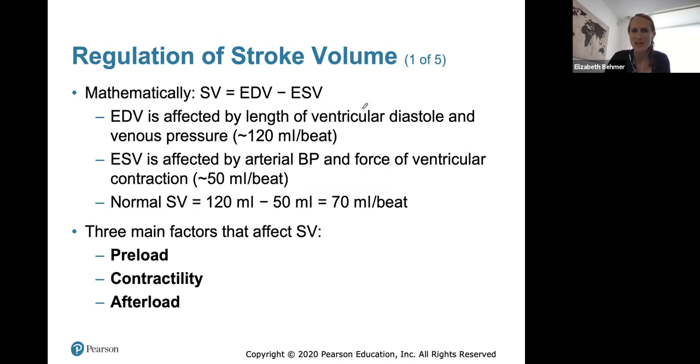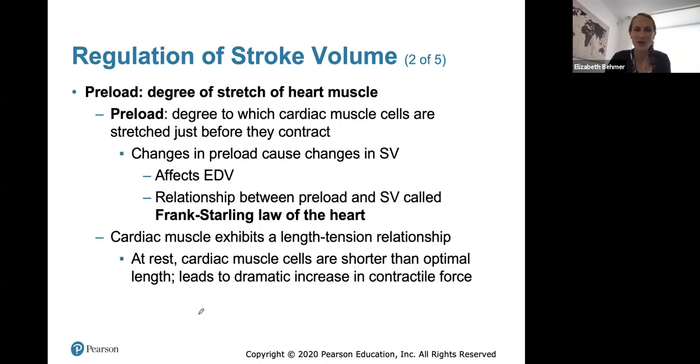Regulation of stroke volume, again, I don't think there are many calculation problems on your next exam. The stroke volume is equal to end diastolic volume minus end systolic volume. And there are three factors that affect the stroke volume. Again, stroke volume is the amount of blood ejected per beat. It can be the preload, contractility, or afterload.